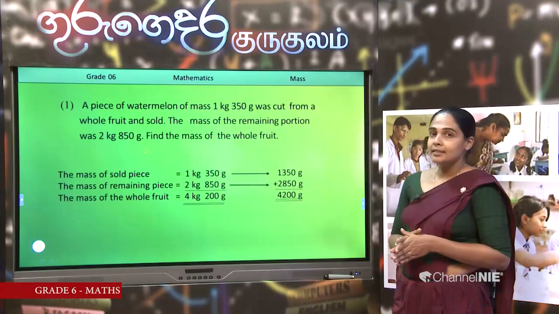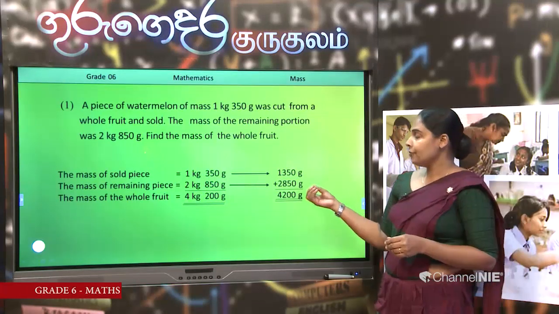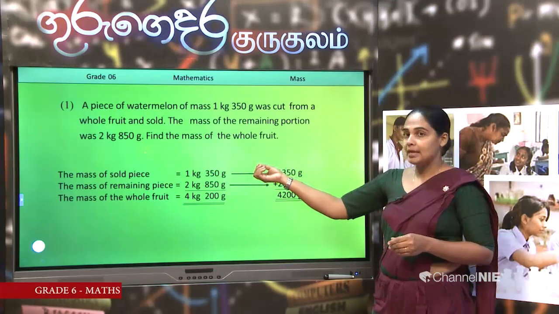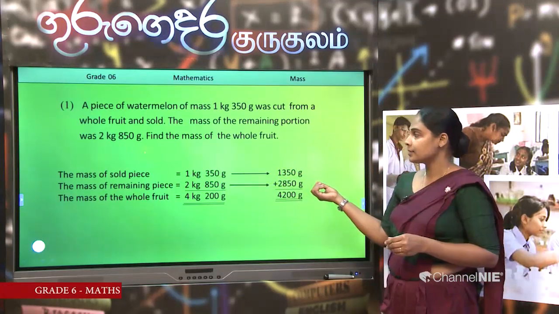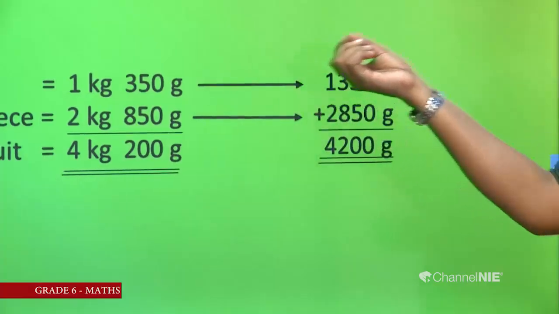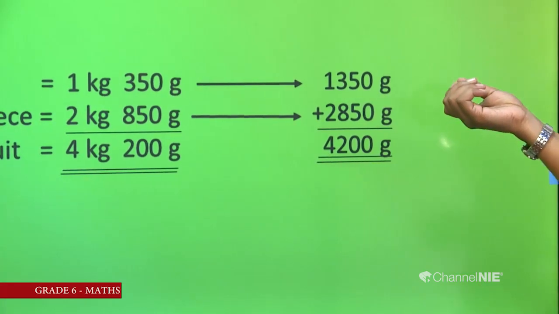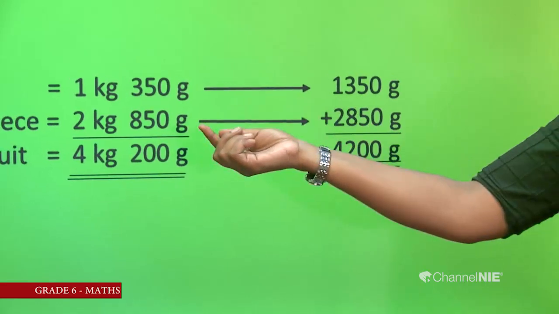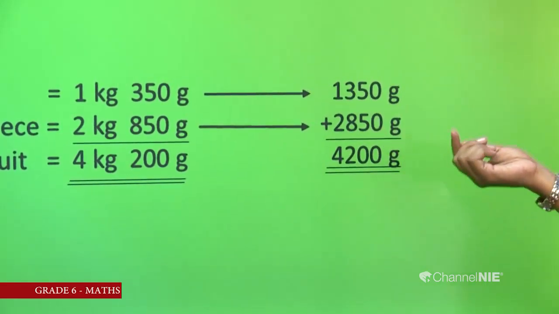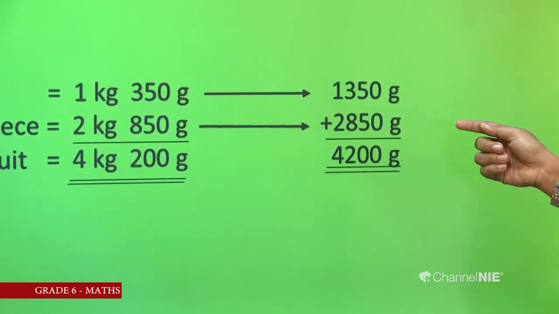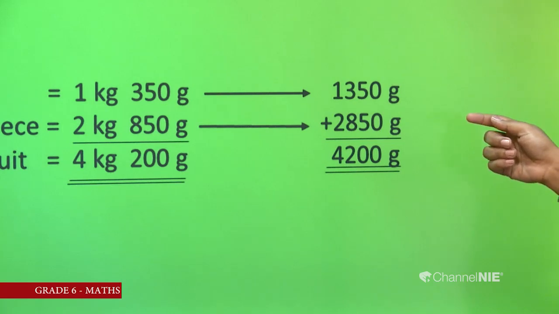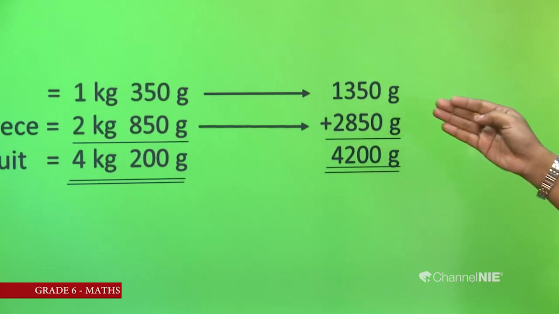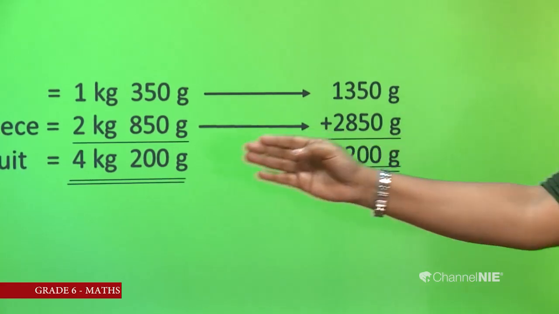Now we have another method. If we want, we can convert these masses from kilograms into grams. 1 kilogram and 350 grams is 1350 grams. Then 2 kilograms and 850 grams is 2850 grams. Then get the answer. The answer is 4200 grams. Are they the same?